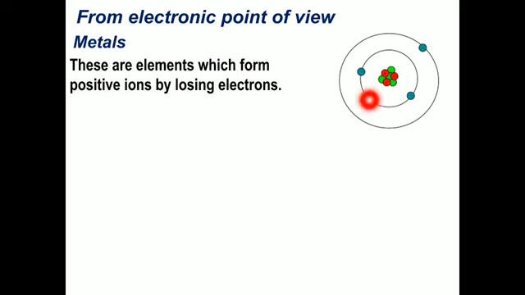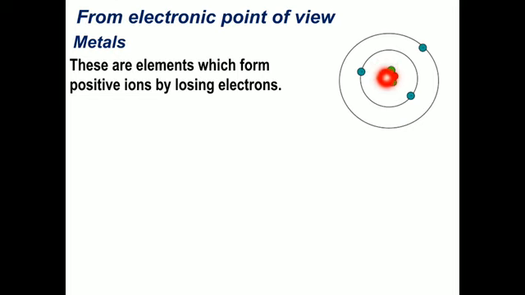The red and green structure is the nucleus, the red structure is the proton and the green structure is the neutron. Both proton and neutron together form the center part of the atom, that is the nucleus.